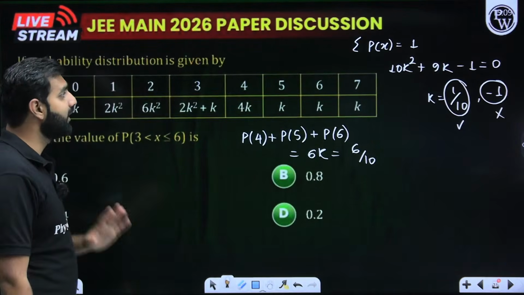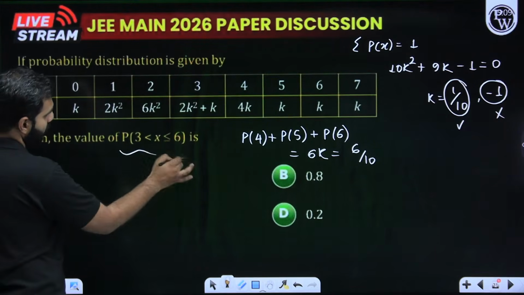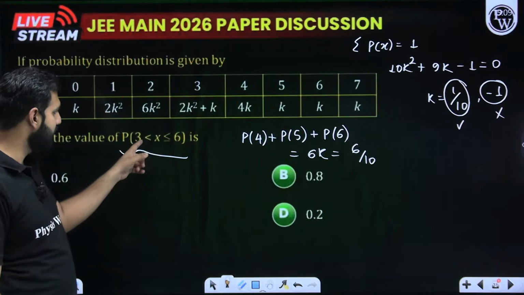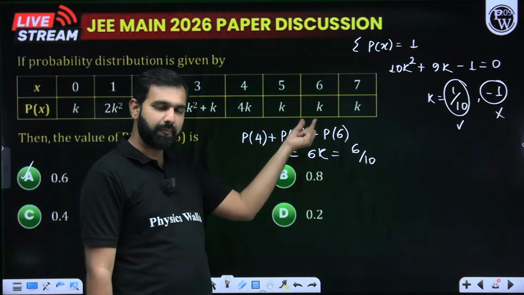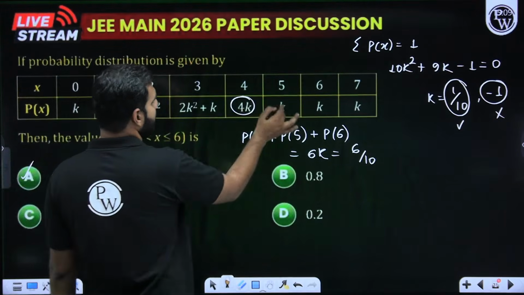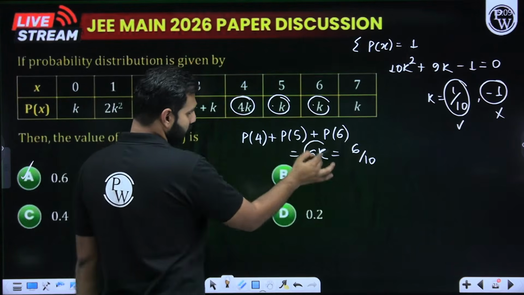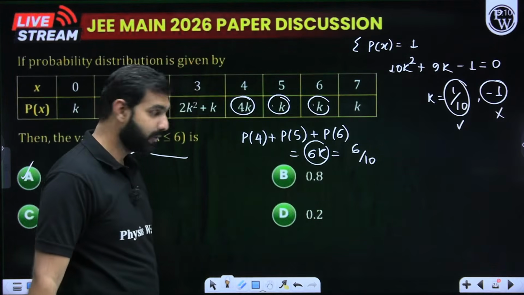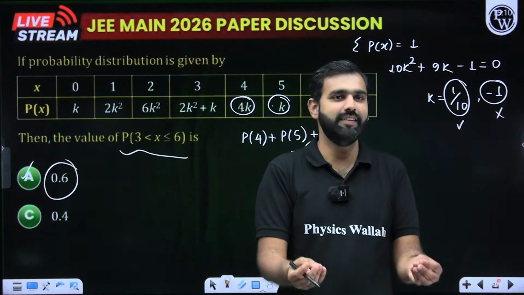With that, what are we asked? Sir, we have cracked k. Brilliant. We are asked P of 3 to 6. So 3 is not included, but 6 is included. So P4 plus P5 plus P6 will be the answer. What is P4? Sir, P4 is 4k, P5 is k, this is k. 4 plus 1 plus 1, that is 6k is what we need to figure out. k is 1 by 10. 6 by 10 will be the answer. 6 by 10 is 0.6. Interesting, easy and simple it was.